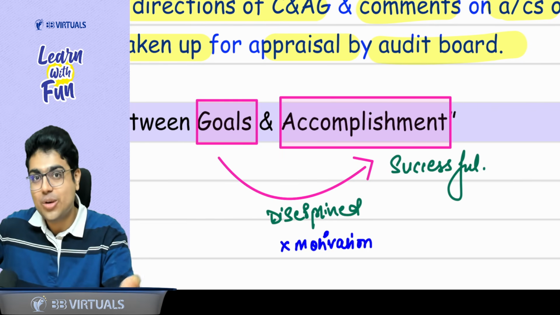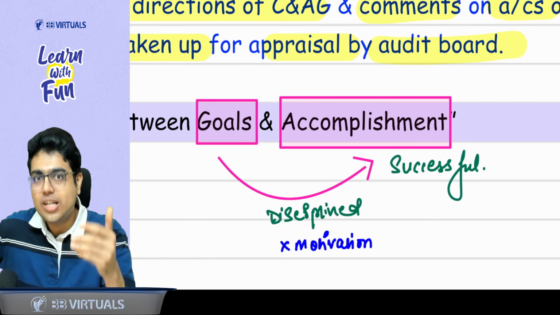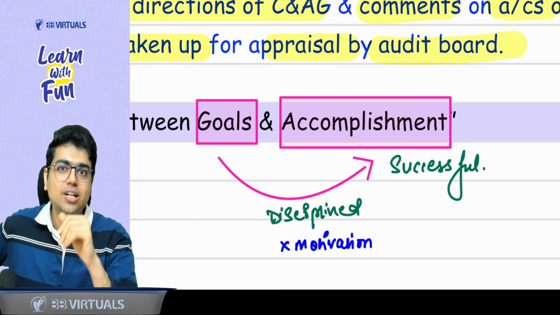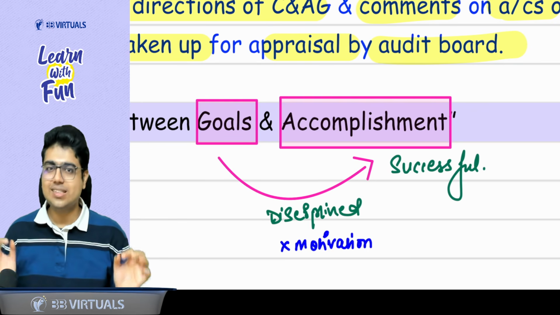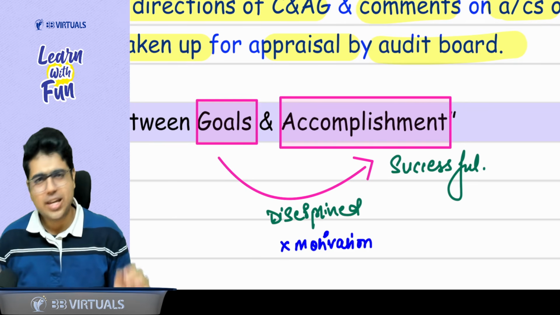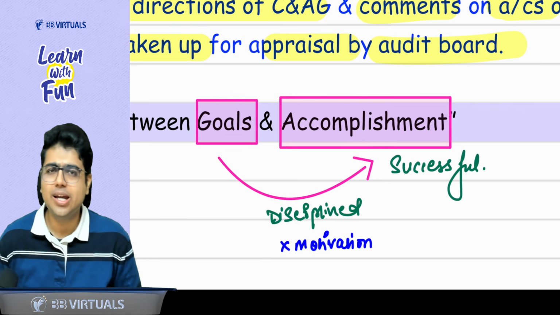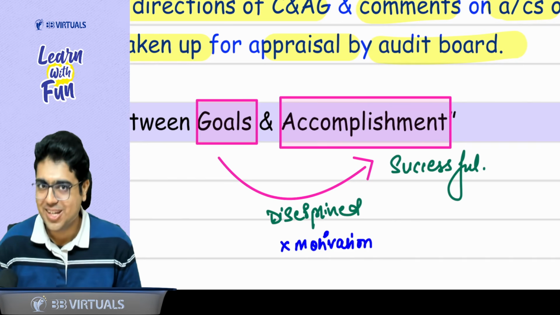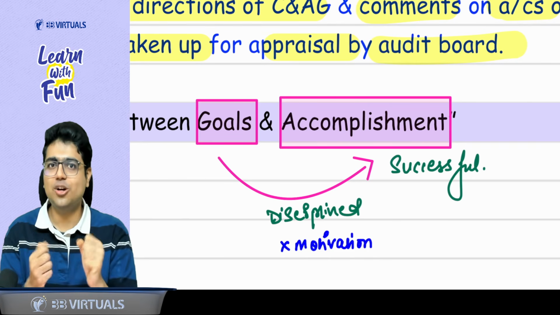And it is the discipline which will help you to become a chartered accountant, and a successful one if you maintain discipline throughout your life. So always sleep on time, wake up on time, do things on the time they are meant to be, and trust me, you will be successful when you are meant to be. So soon you will be a chartered accountant if you hold the hands of discipline.